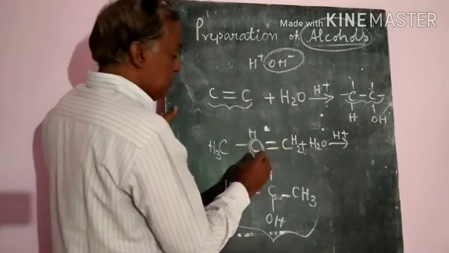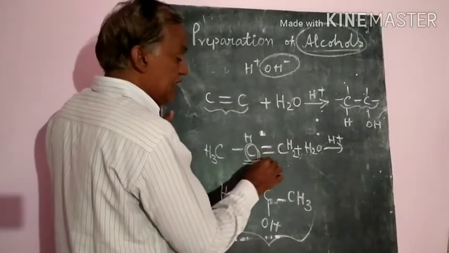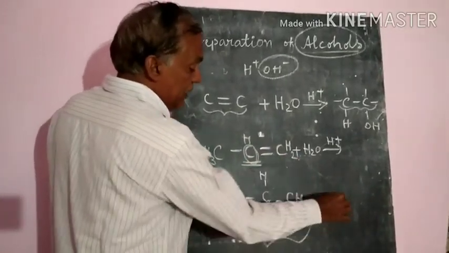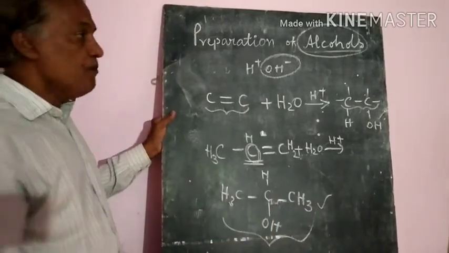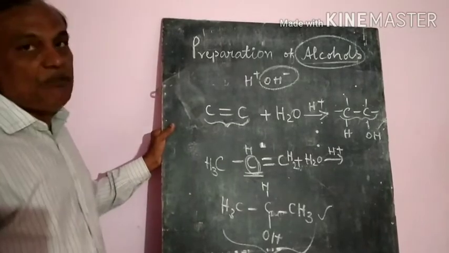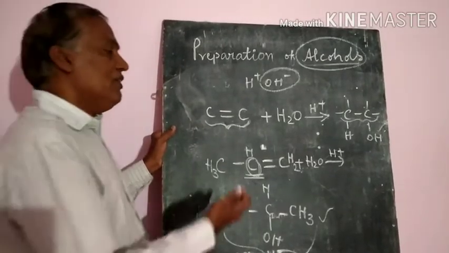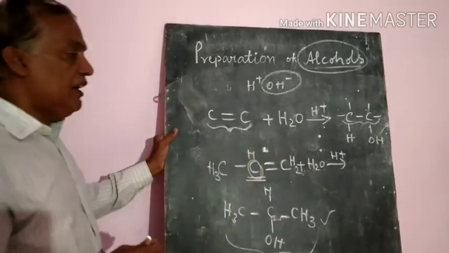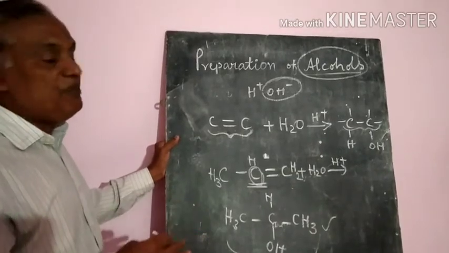So if it is an unsymmetrical alkene, you have to follow Markovnikov's rule. If it is a symmetrical alkene, there is no problem at all; wherever the hydrogen and hydroxyl ions are added, you will get the same product.